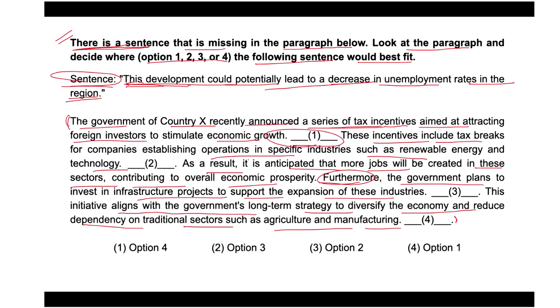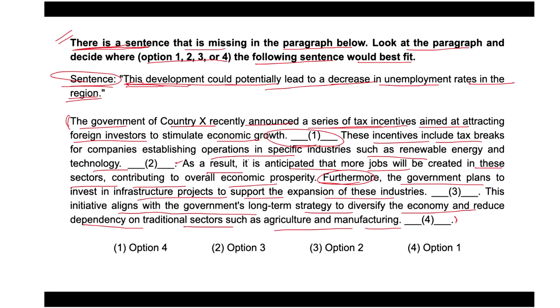Let's see the other options also. Option 2 places the sentence before discussing tax incentives. Starting with a potential decrease in unemployment would disrupt the logical flow, because it jumps ahead of explaining the government's economic policies.